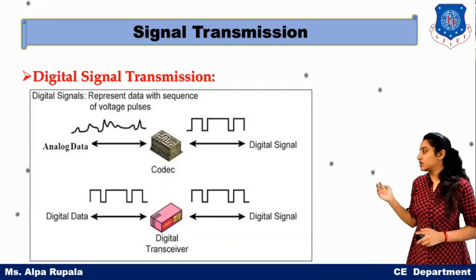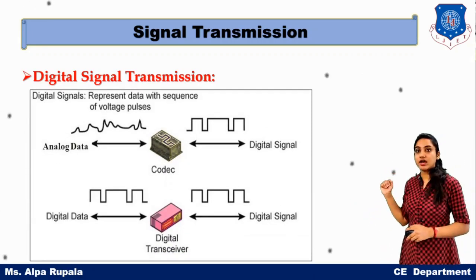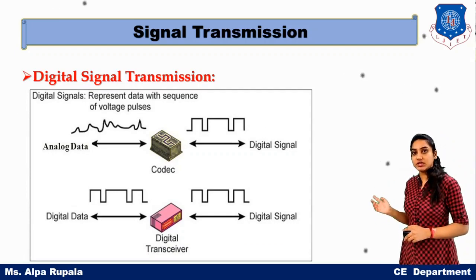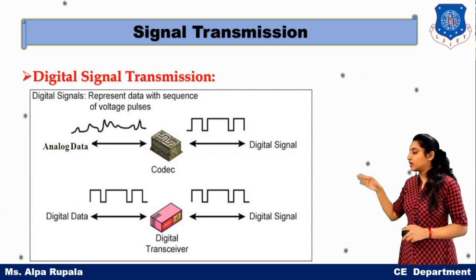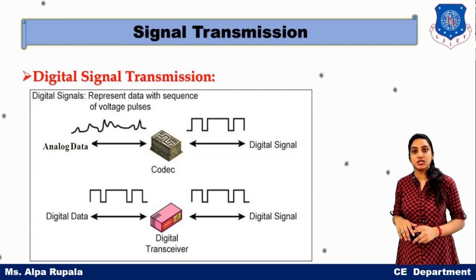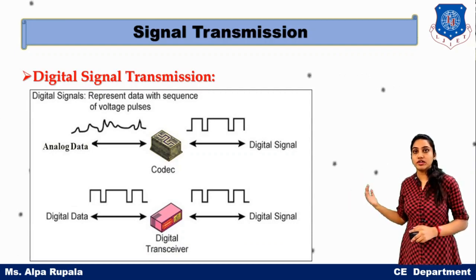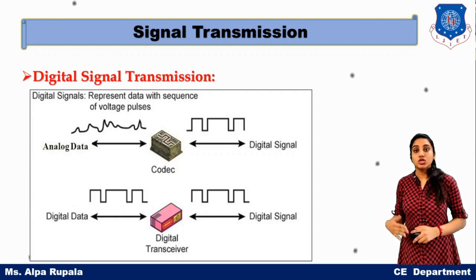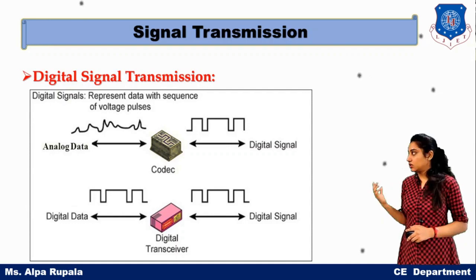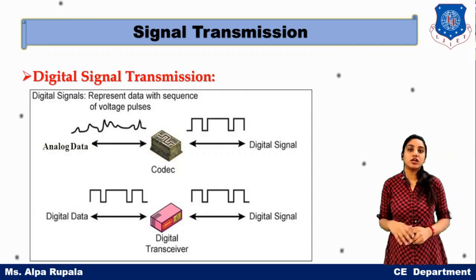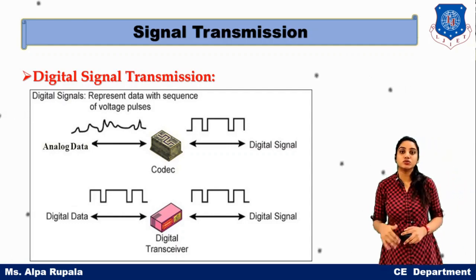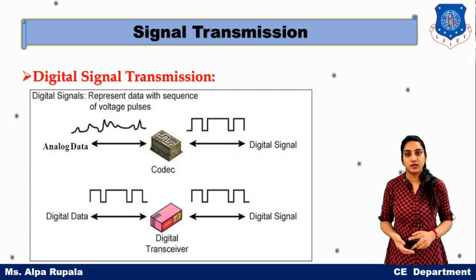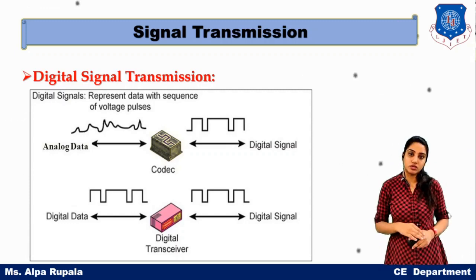Here you can see in a diagram, we have the analog data and digital data, and we are representing analog data and digital data into a digital signal. The analog data can be represented on a digital signal using one device which is known as the codec, that is coder and decoder.